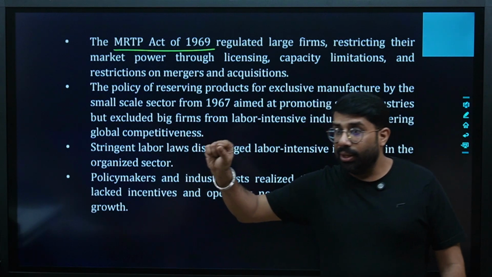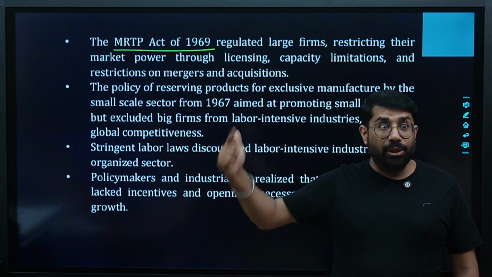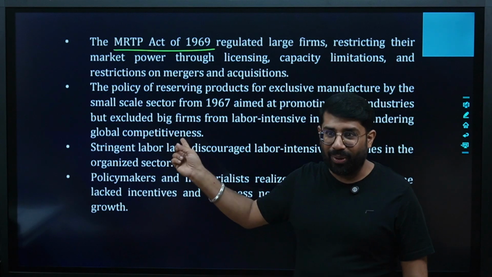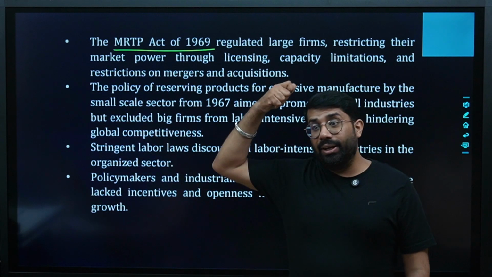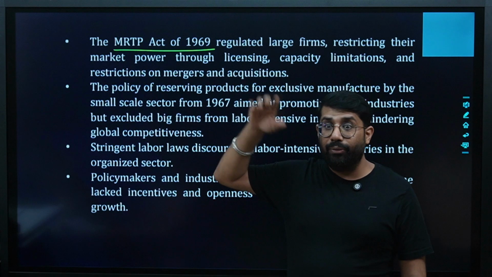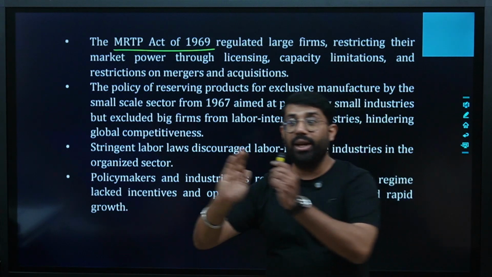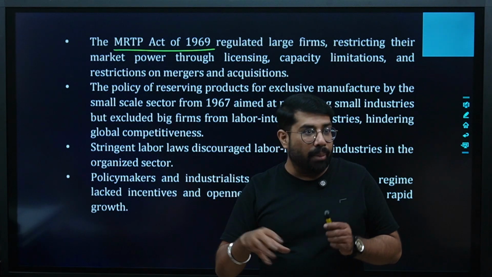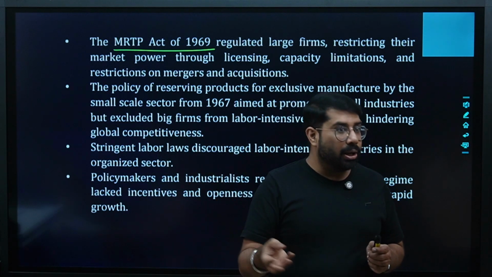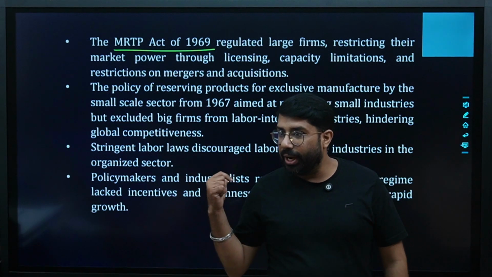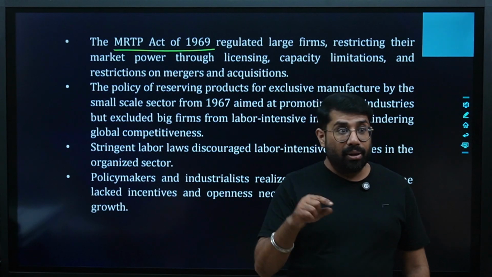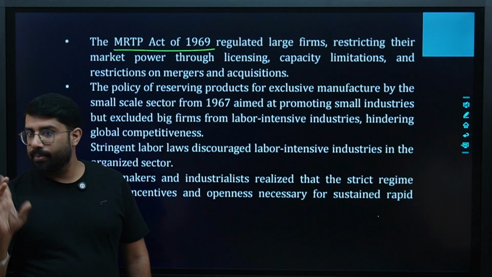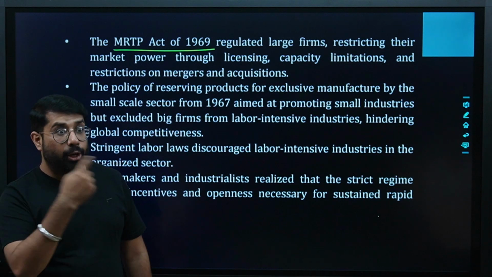Slowly and gradually, you see the problems why LPG was introduced. Liberalization, because of these stringent labor laws. Privatization, we delicensed things and gave more sectors to the private sector so that the economy could become a mixed economy rather than a socialist economy. Getting a point? And globalization, why we did it? To increase our international trade. Are you understanding all the problems relating to LPG policy?